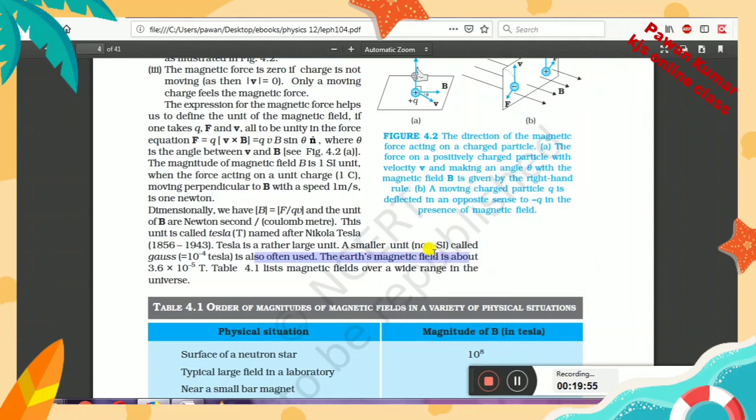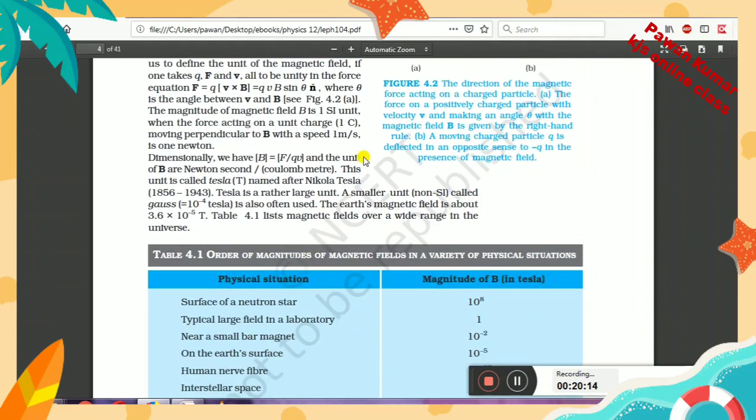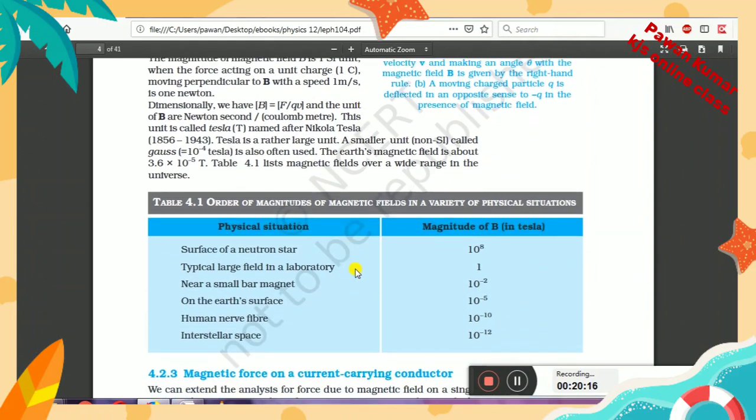It is also used often. The Earth's magnetic field. You know that earth also behaves like a magnet, so it also has a magnetic field, and it is very weak. How much is it? 3.6 into 10 to the power minus 5 Tesla. Okay, this is the approximate magnitude of the magnetic field of earth.